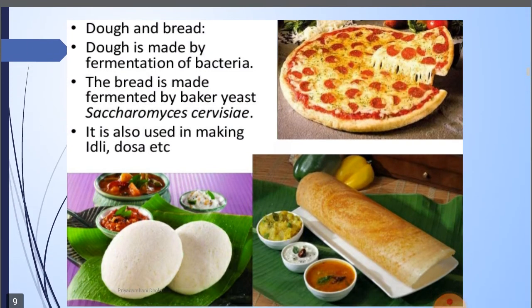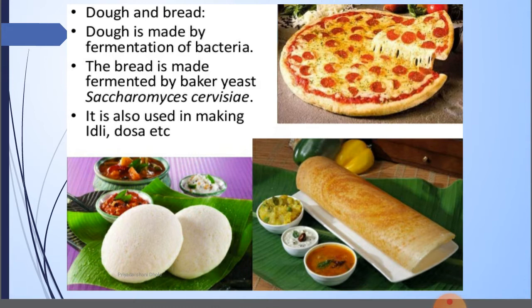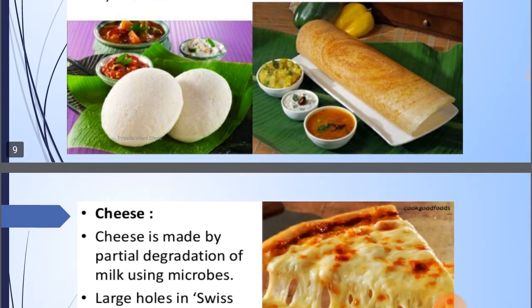After that, dough and bread. Dough is made by the fermentation of bacteria. The bread is fermented by baker's yeast, which is Saccharomyces cerevisiae. It is also used in making idli and dosa. Other examples are cake, pastries, bread. These are other examples of fermented dough, which use microorganisms for the formation of different types of food products.